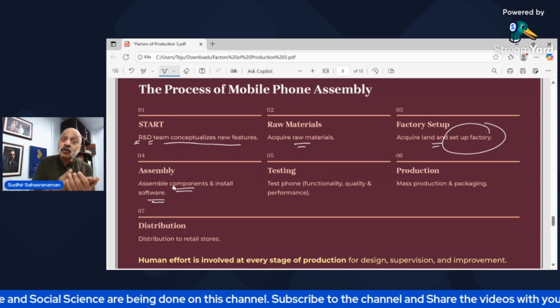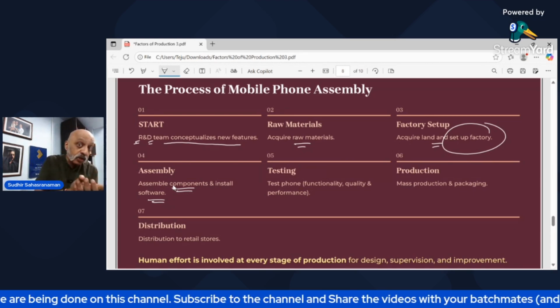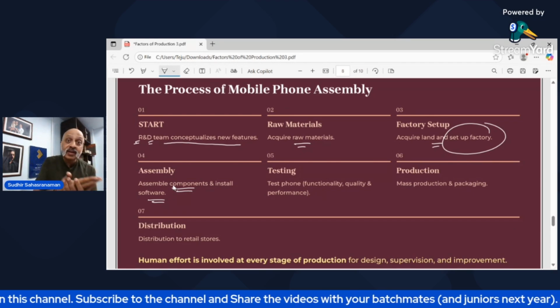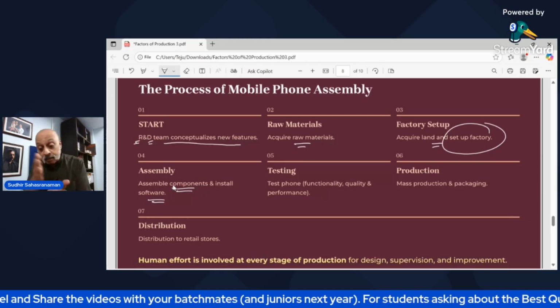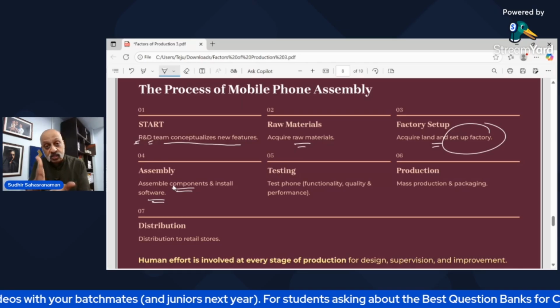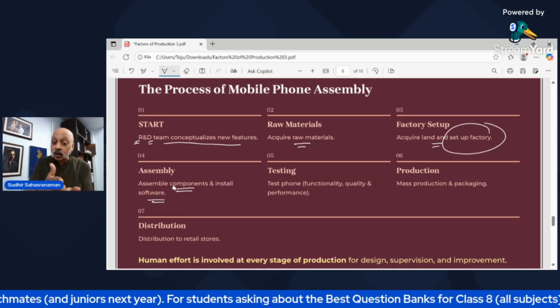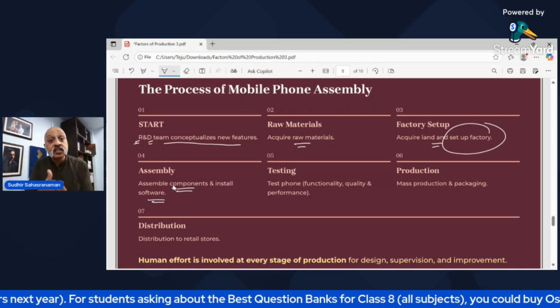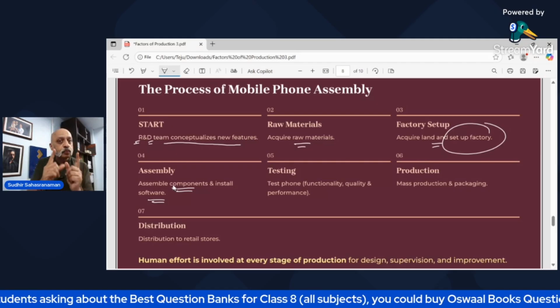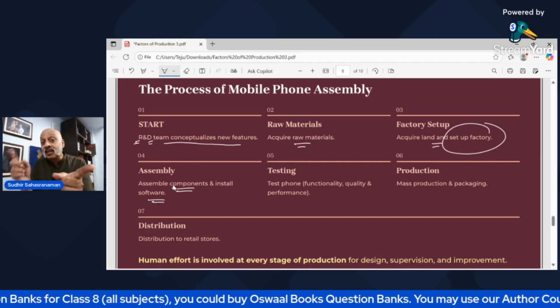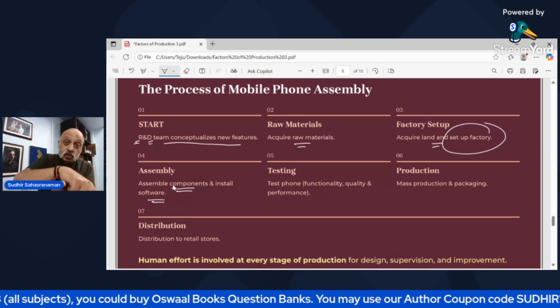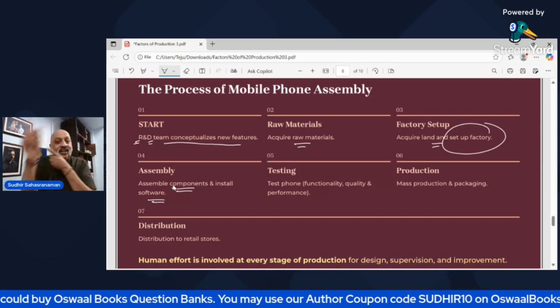Then that mobile phone has to be tested, whether it is actually working well, whether there are any problem areas, whether the quality is good, whether the battery is getting very hot. You said that you want a battery to remain without charging for 24 hours, but you find that the battery is getting discharged in 15 hours. So that means there is a problem. So again, you will have to go back to R&D, to the start button, and see where it has gone wrong, what needs to be done to correct it. So that is the entire process.